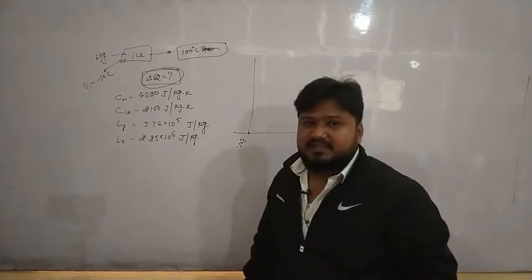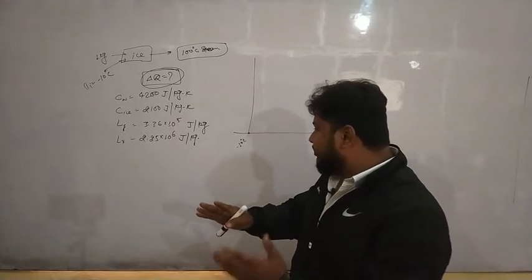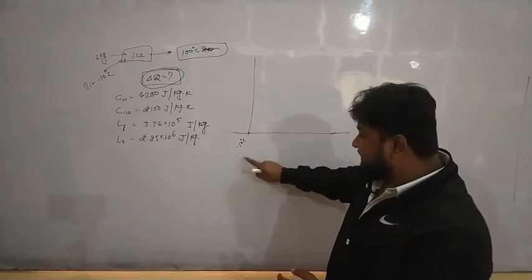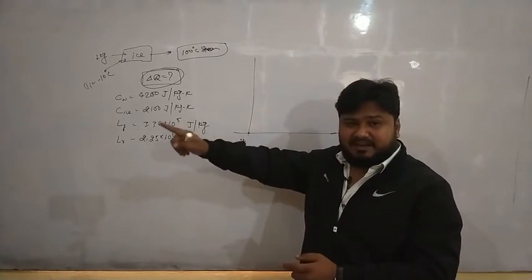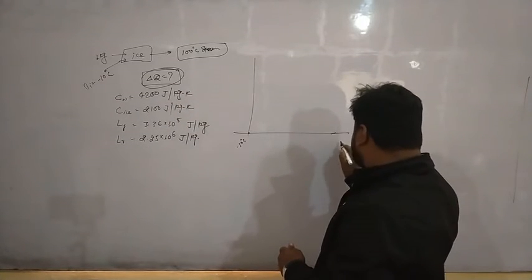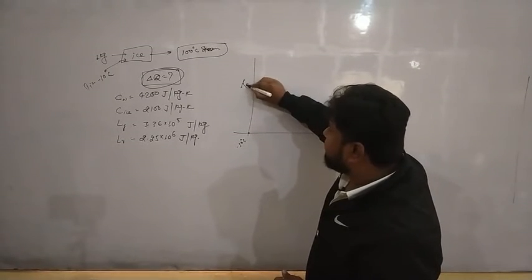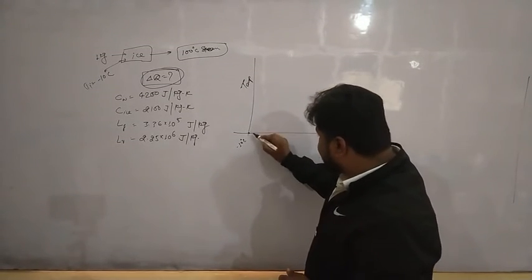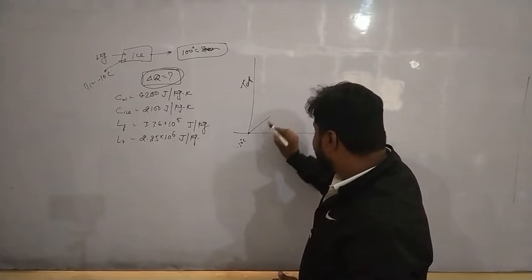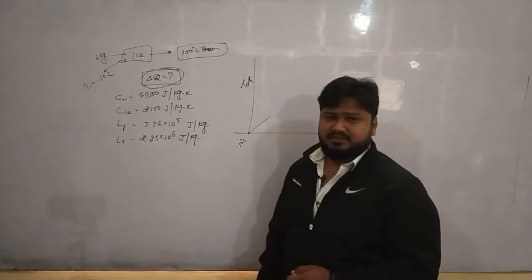For this purpose, I will have to supply the heat to the body. So the temperature will go from minus 10 to minus 9, minus 8, minus 5, minus 4, minus 3, minus 2, minus 1, 0. Let us consider this is your heat supplied and this is your temperature. So from here, heat is also increasing along with the temperature.